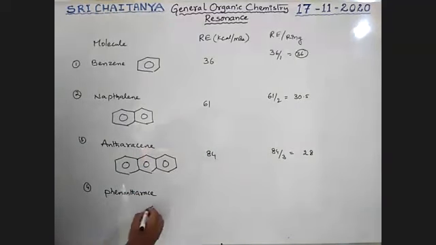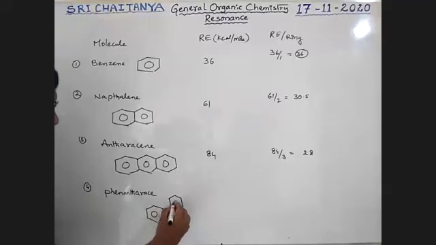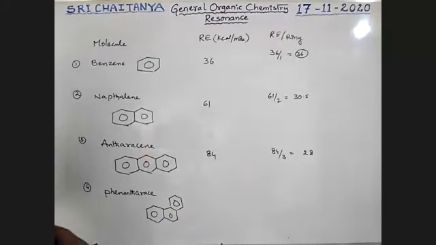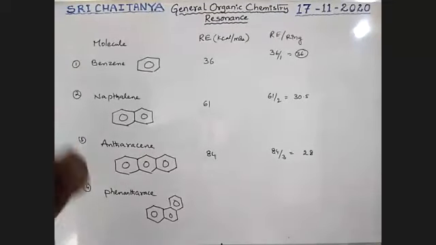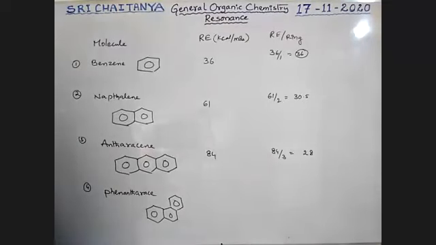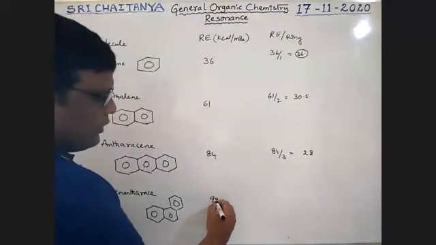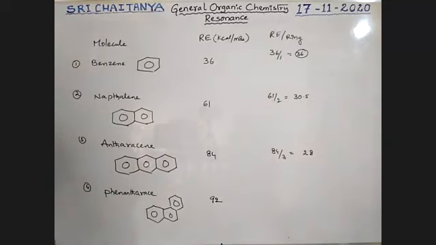Phenanthracene. The structure is like this. Two benzene rings, and the third ring is here. This is phenanthracene, boys. Please keep in mind, these are observed values. This phenanthracene has 92 kilocalorie per mole.